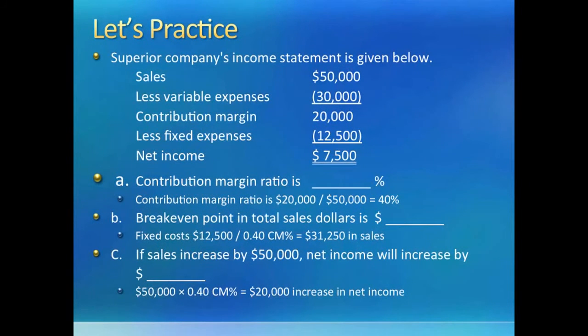Here we have a simple contribution margin type income statement and we have to figure out several things. First, the contribution margin ratio. Do you remember the formula? Contribution margin ratio is contribution margin divided by sales. So $20,000 divided by 50,000 will simply give us a contribution margin ratio of 40%.